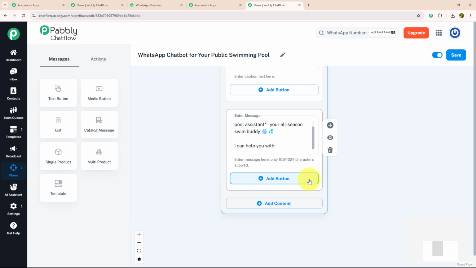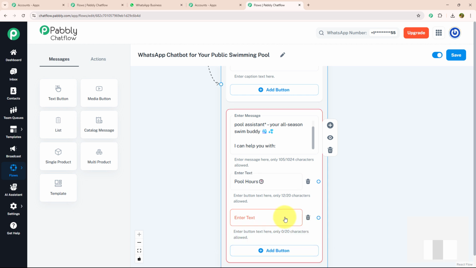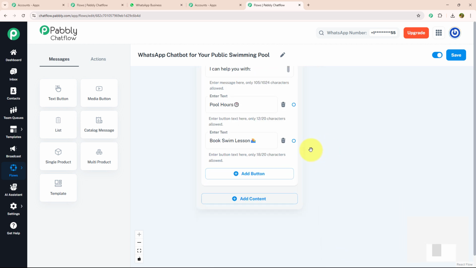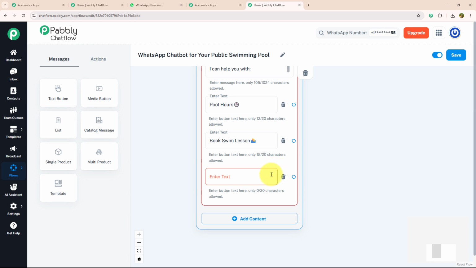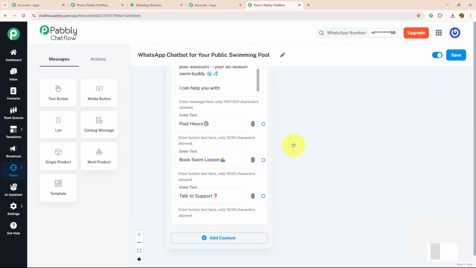Now, with this welcome message, I will enter a few action buttons. For that, I will click the add button option and enter my message, pool hours. For my next action button, I will enter book swimming lesson. And for the third action button, I will again click on add button and enter my text, talk to support. After entering all three action buttons, I will give a separate message for each action button.